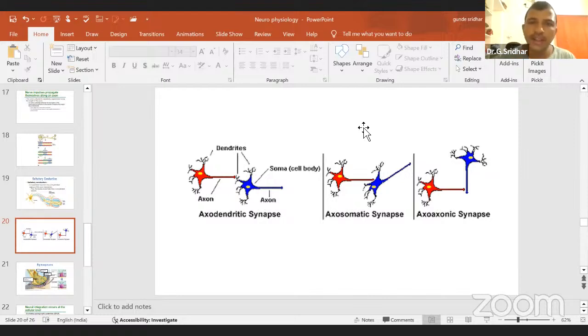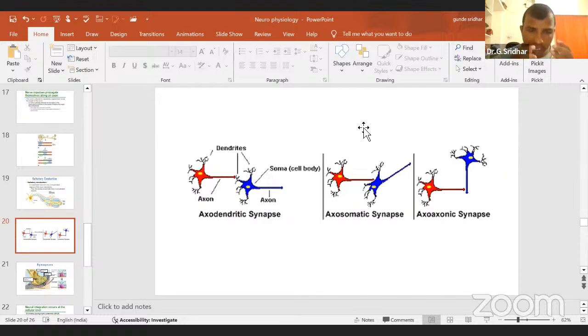Sir, why are there different types of synapses? You said that the gap or junction between two neurons is called a synapse, but why are there different types? Based upon the structure, there are three types of synapses. Based upon the function, there are two types of synapses. Now we will see the structure-based classification of the synapses.